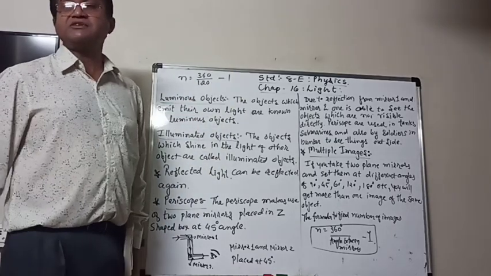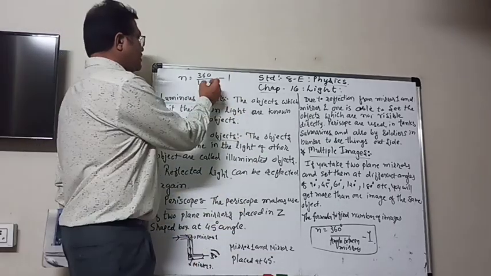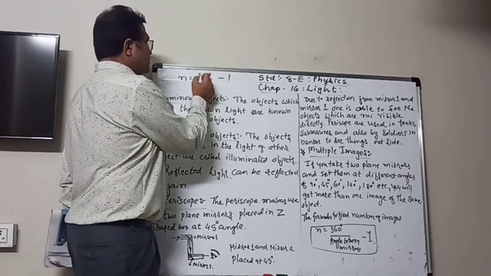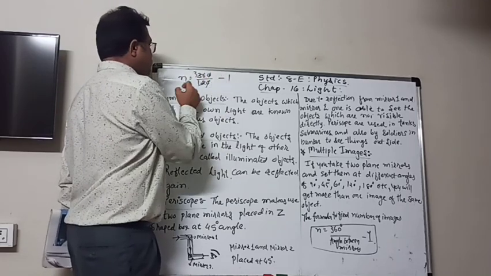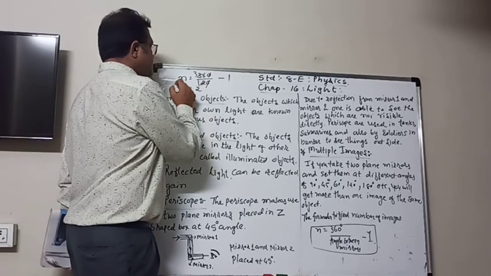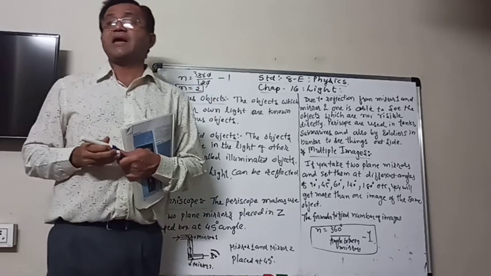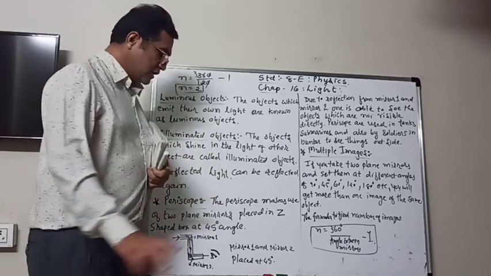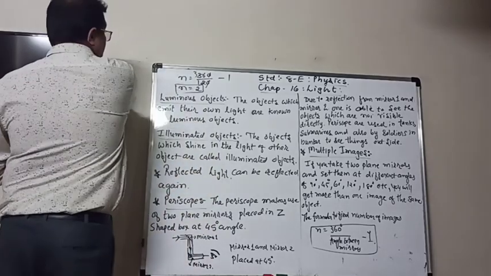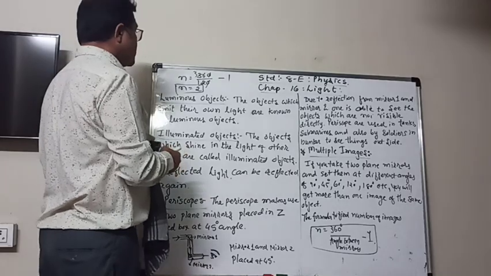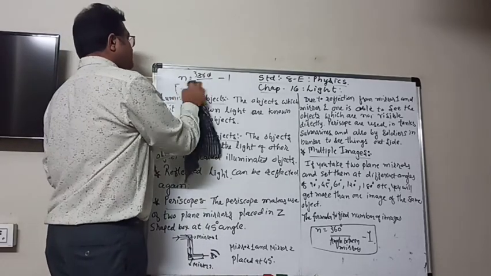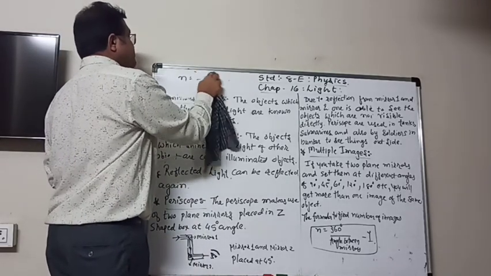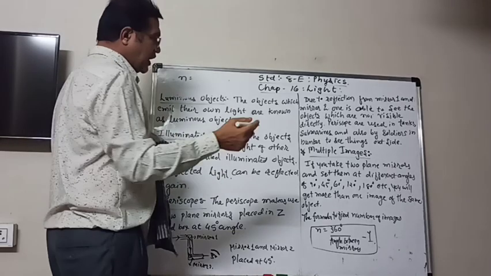Cancelling, 3 times 12 is 36, so 3 minus 1, n equals 2. So when you keep an angle of 120 degree between the two mirrors, you get only two images. Now if you make it 90 degree, as we started with, how many will you get?